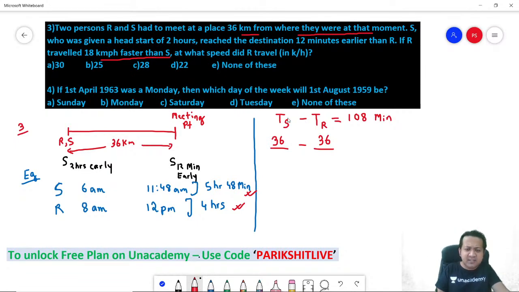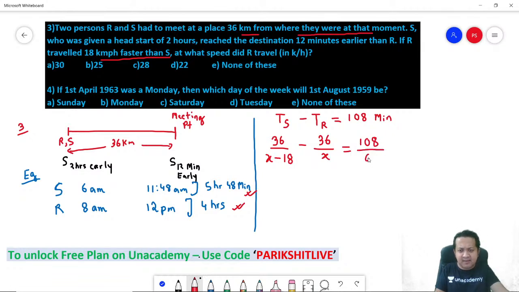So let's say the speed of R is X kilometers per hour. He's 18 kilometers per hour faster, so S would be X minus 18. Remember, the speed is in hours, so the right hand side of the equation also has to be converted to hours. Will you agree? Left hand side, speed is in hours, so the right hand side you will also convert to hours.